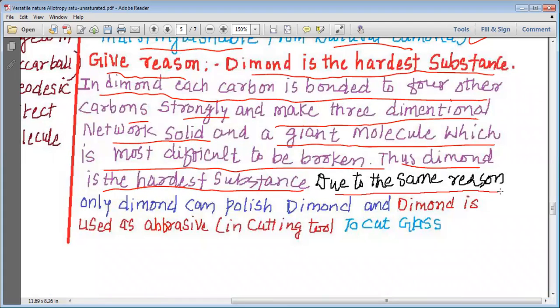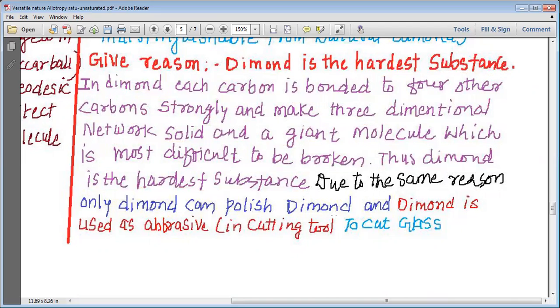Due to the same reason, only diamond can polish diamond, and diamond is used as an abrasive, or it is used in the cutting tools or to cut the glass. So this is how we have read the text. Now let us understand. Diamond is the hardest substance.